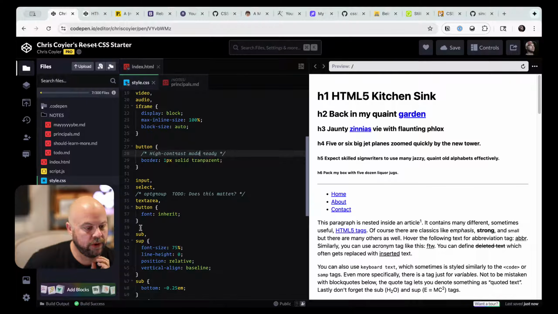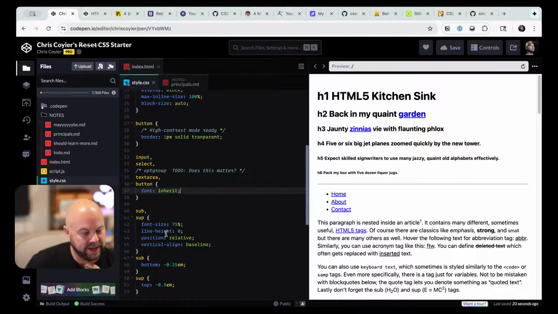Cool. Now we looked at inputs and how font inherit is great. It's weird almost how inputs have their own font and stuff. This pulls in the font size, the line height, the font family. Maybe not the line height. Does it pull line height? It might, because of that slash syntax in the shorthand or whatever.